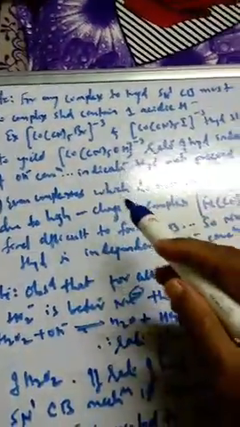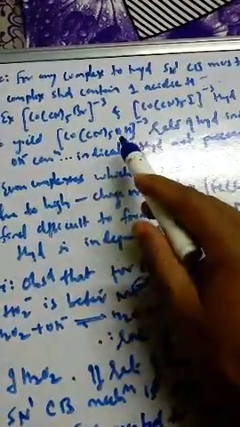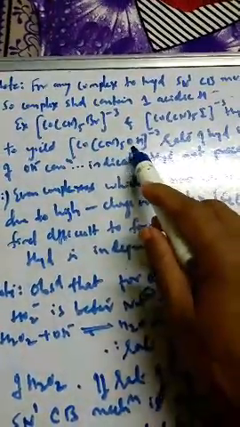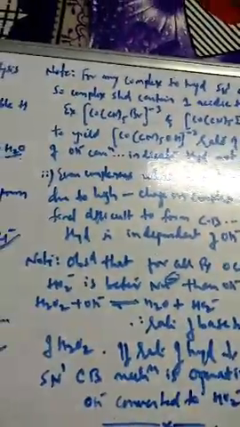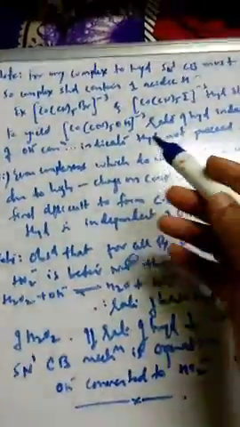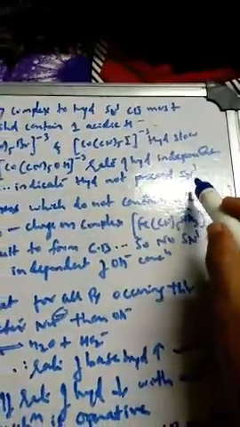To get the yield of the hydration product here, that is Co(CN)5OH, is very difficult, and the rate of hydrolysis is independent of the OH minus concentration. So it does not depend on OH minus. What does this indicate? This indicates that hydrolysis is not proceeding via SN1.